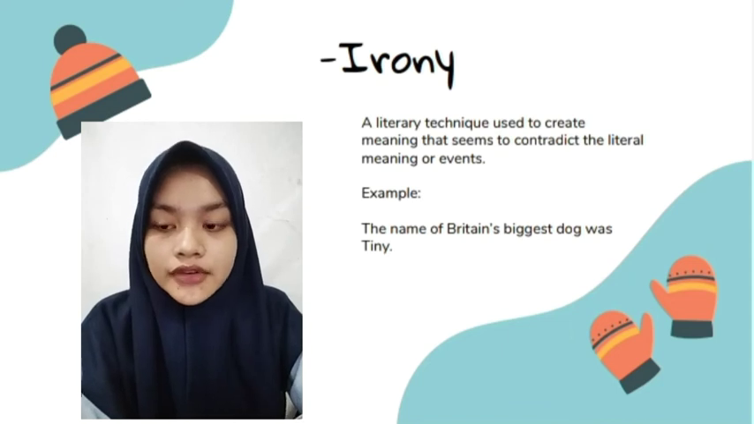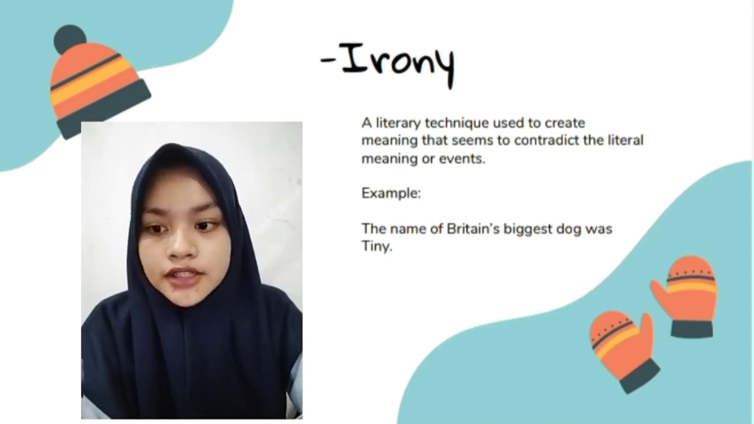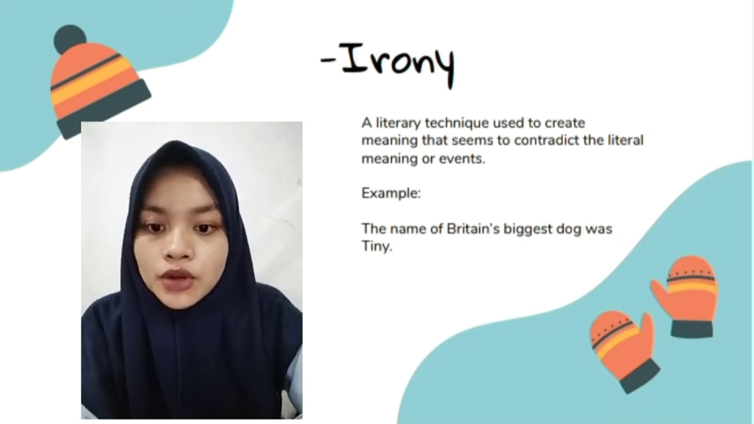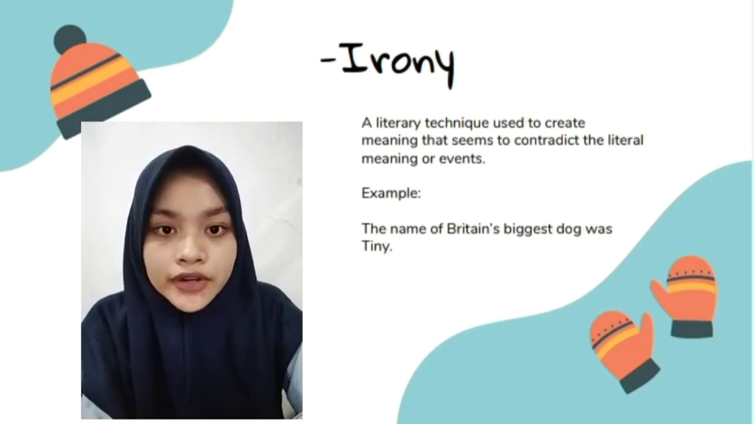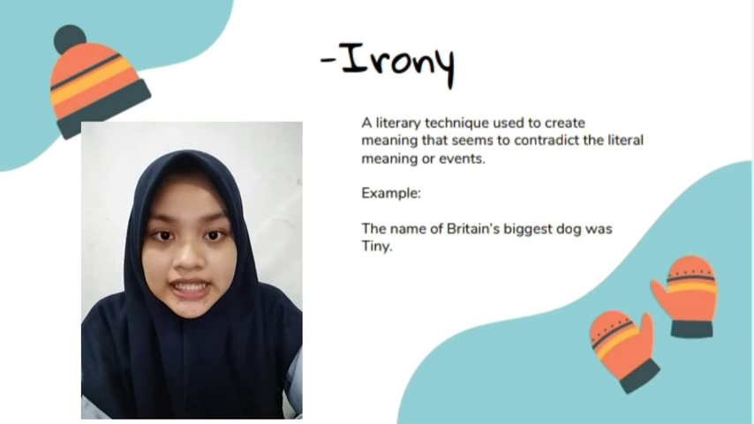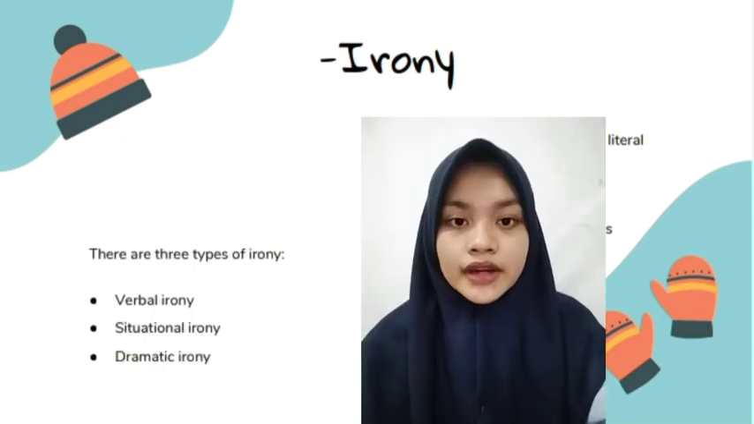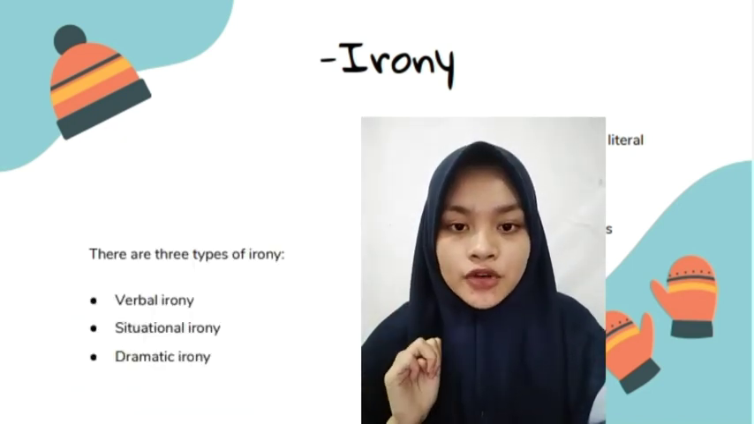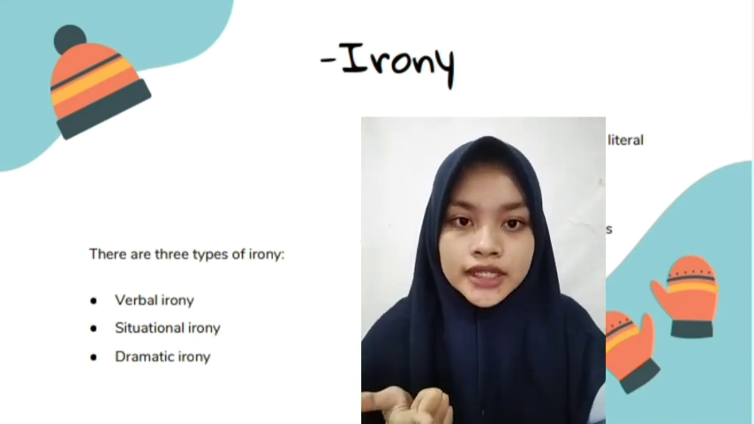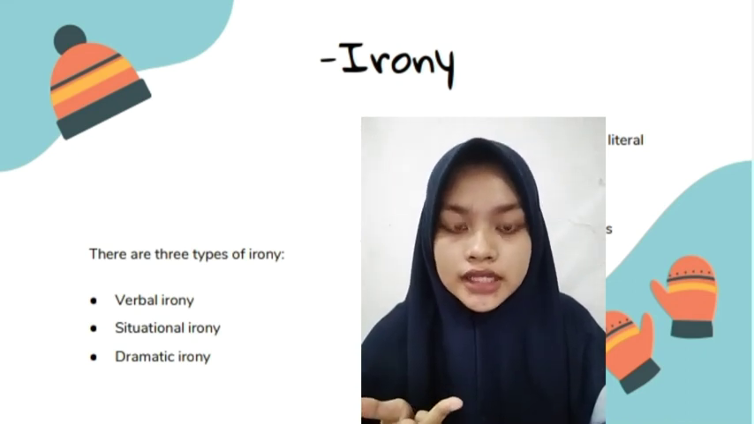Next is irony. Irony is a literary technique used to create meaning that seems to contradict the literal meaning or event, for example, the name of Britain's biggest dog was Tiny. There are three types of irony: verbal irony, situational irony, and dramatic irony.